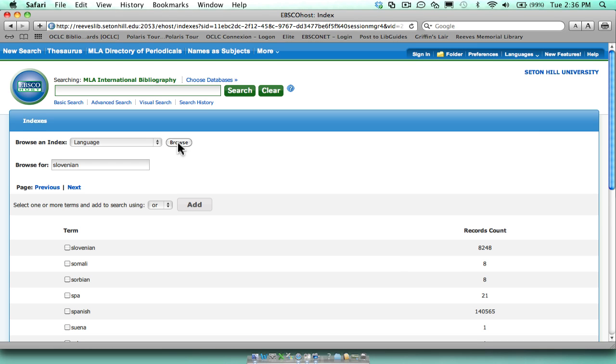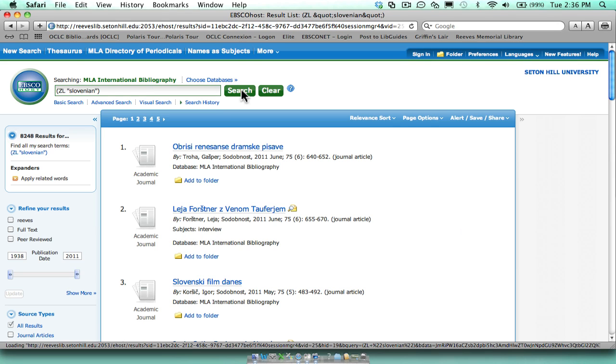As you can see, we have 8,248. So if you check Slovenian and do a search, it brings up all those Slovenian articles. This will be helpful if you're doing research in Spanish or French or some other language and you only want to see things written in those languages. You could also go in and put in other search terms, of course.